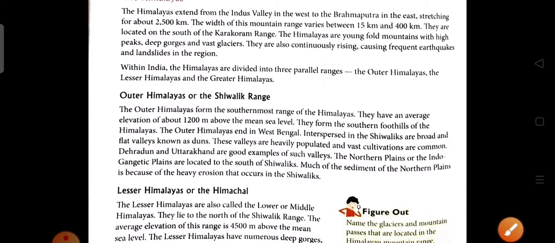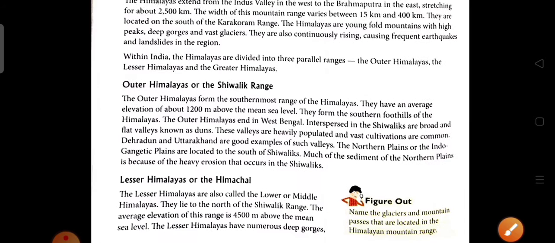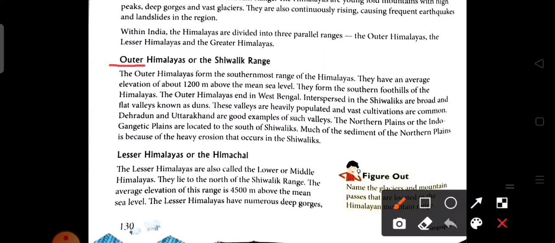Now we are going to discuss the three parallel ranges: the outer Himalaya, the lesser Himalaya and the greater Himalaya. First we discuss the outer Himalaya, which we also call the Sivalik range. The outer Himalaya forms the southernmost range of the Himalaya, south of the main Himalayas, and its average elevation is 1200 meters above mean sea level.